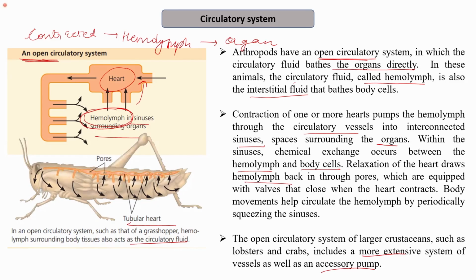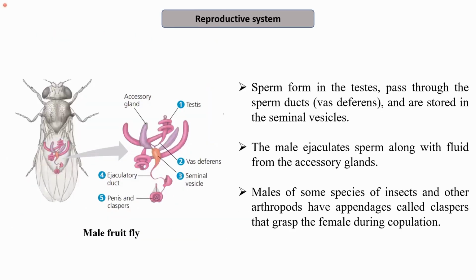system of blood vessels. Reproductive system: if I talk about the reproductive system, the sex organs are present in different organisms. That is, they have a male and female reproductive system which is present in different animals. So they have a male animal and they have a female animal depending upon the type of the reproductive organ which is present. For example, this I have shown as a male fruit fly. So this male fruit fly is being shown here.